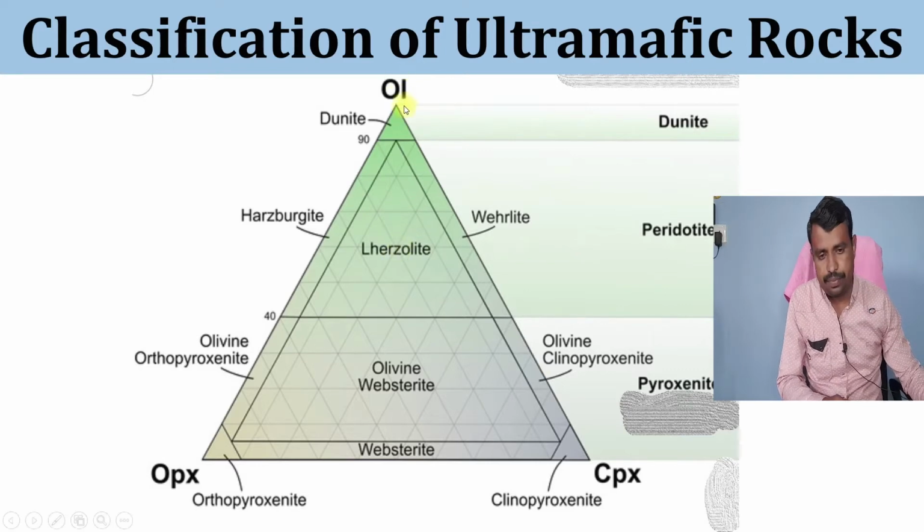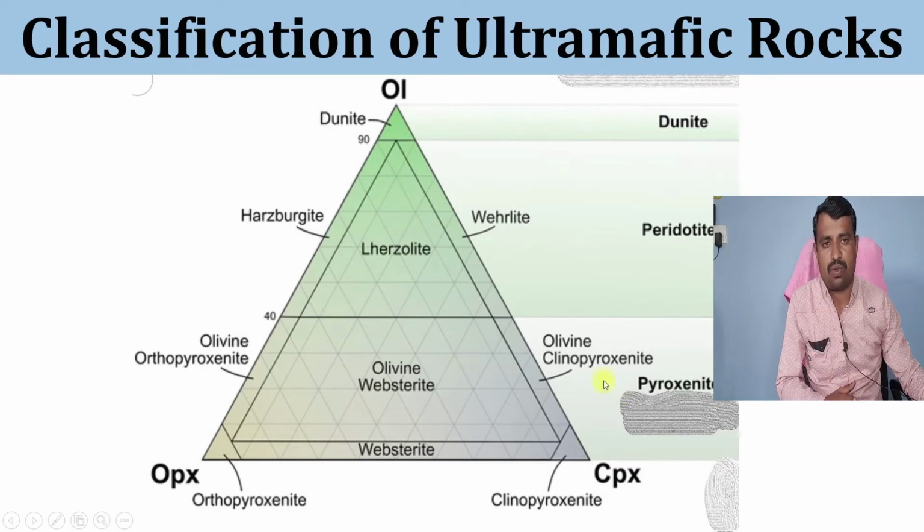So here you see olivine, and these ultramafic rocks are again classified into two types: one is the peridotites and the second one the pyroxenites. What are peridotites? Those rocks having olivine percentage greater than 40% are called peridotites. What are pyroxenites? Pyroxenites are those rocks having olivine percentage less than 40%.